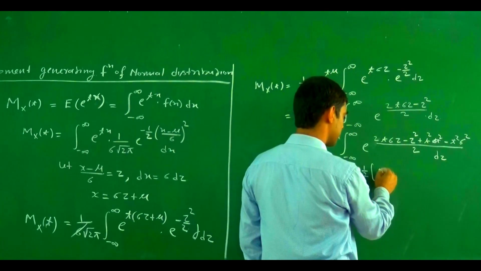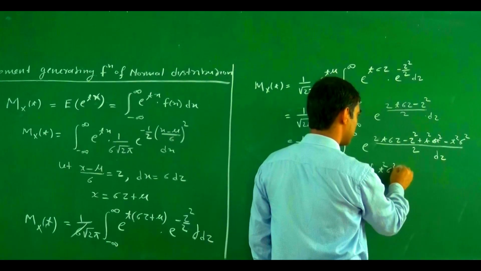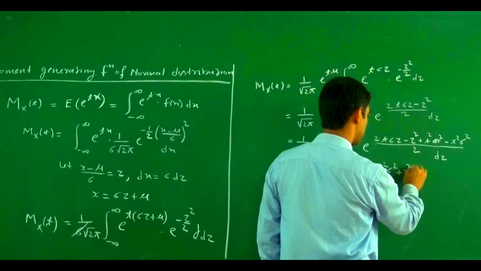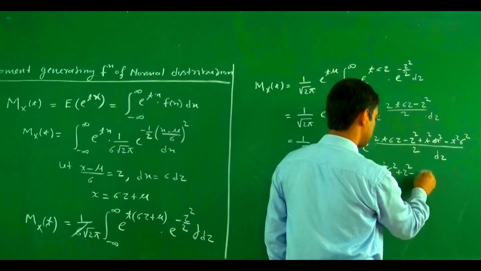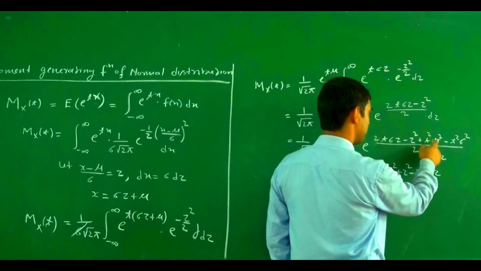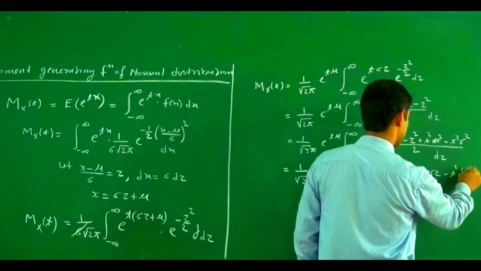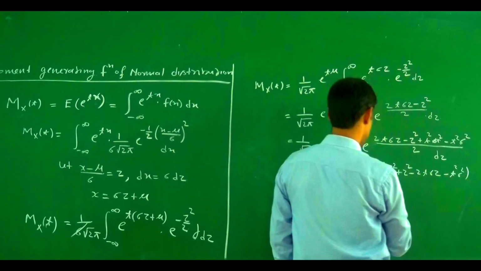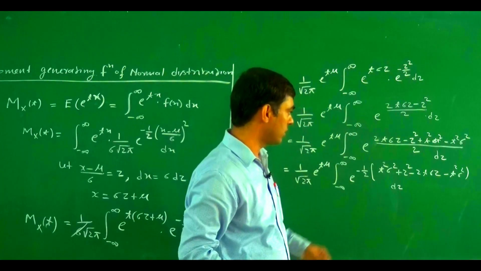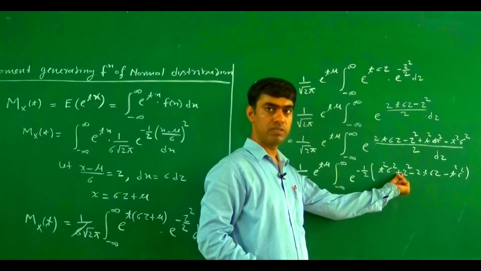So this becomes t square sigma square, then plus z square, then minus 2t sigma z, then minus t square sigma square, dz. If you closely observe, this one is t sigma minus z whole square.